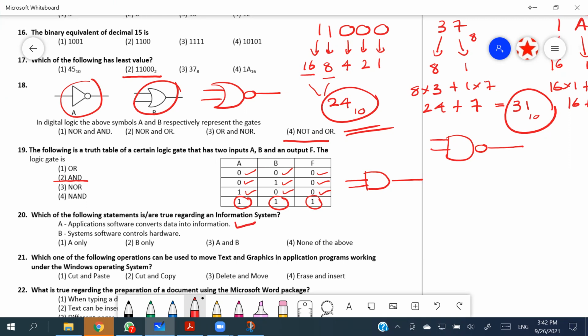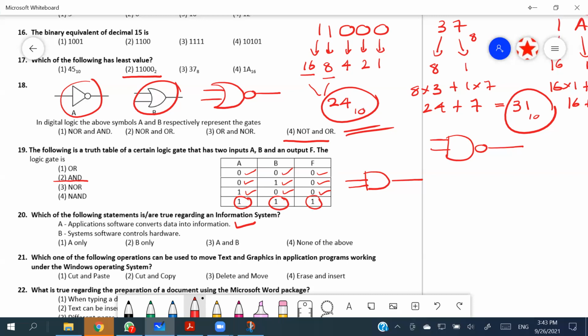System software controls hardware. Here we got some problems, right? Because if you straight away say the operating system controls hardware, it is a true thing.